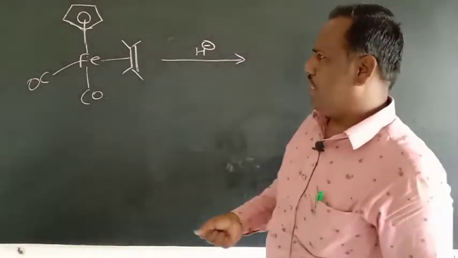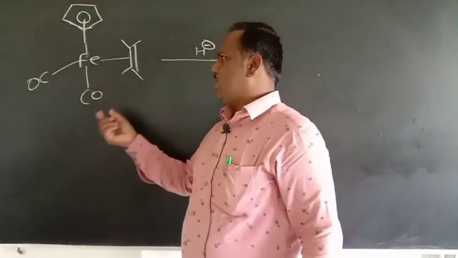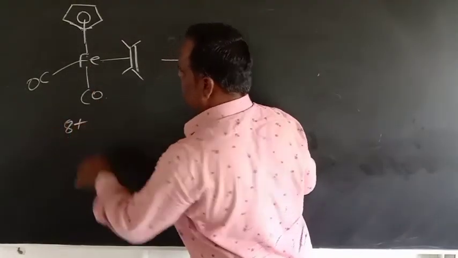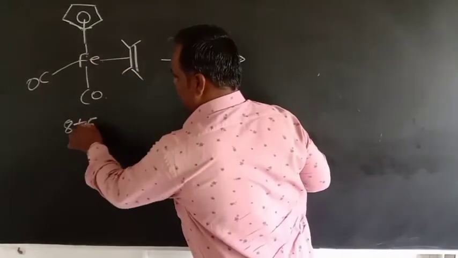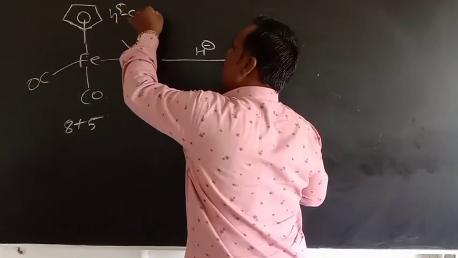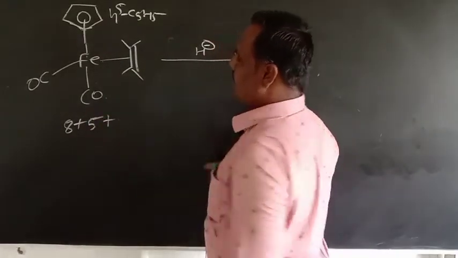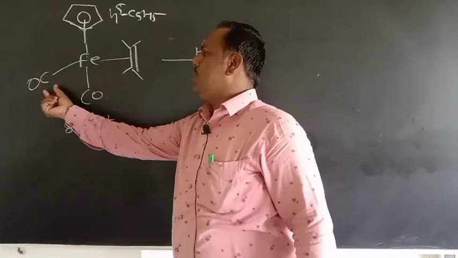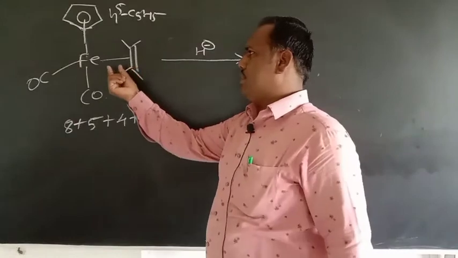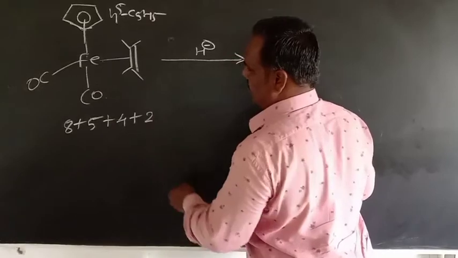Okay, a nucleophile. So for nucleophilic attack on polyenes, the complex should be 18 electrons. If you count the electrons, this Fe contributes 8 electrons, then this cyclopentadiene contributes 5 electrons, meaning its hapticity is 5, eta 5 C5H5. So all carbons are attached to this metal atom. This carbonyl contributes 2 electrons, this carbonyl contributes 2 electrons, so total 4 electrons, and this polyene attached to this metal atom also contributes 2 electrons, because both carbon atoms are attached to this metal atom.